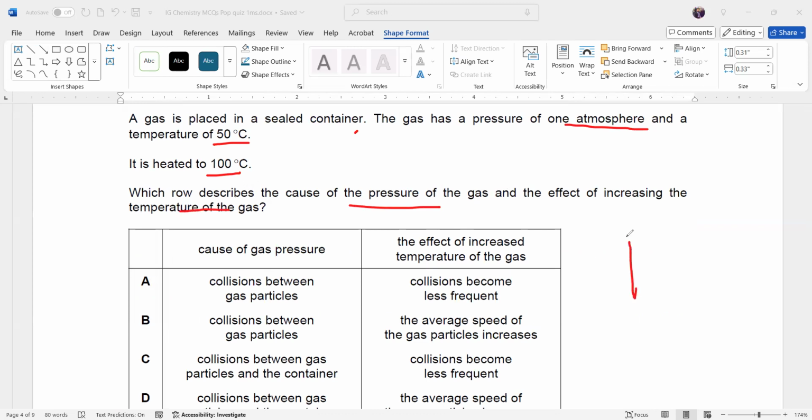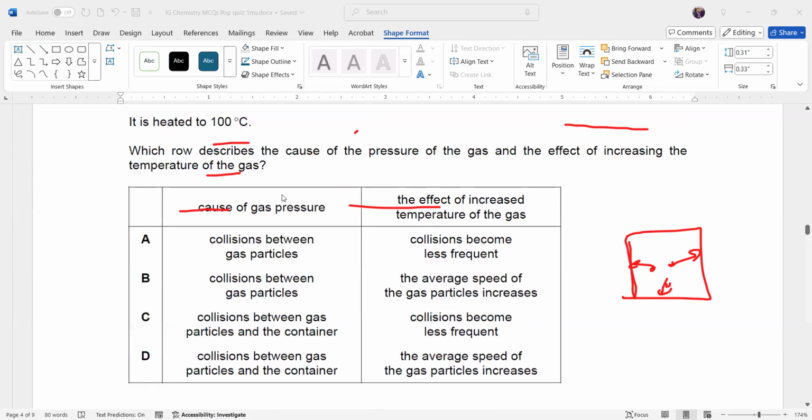Why do gases exert pressure? The gas particles are colliding with the wall of the container. So it can be C or it can be D. Then what is the effect of increasing the temperature?